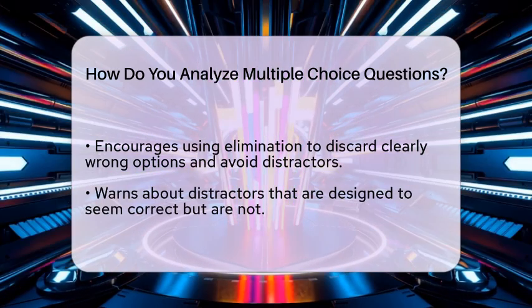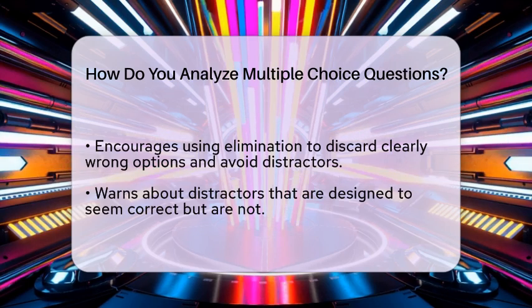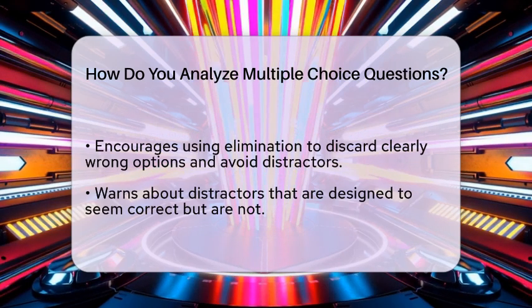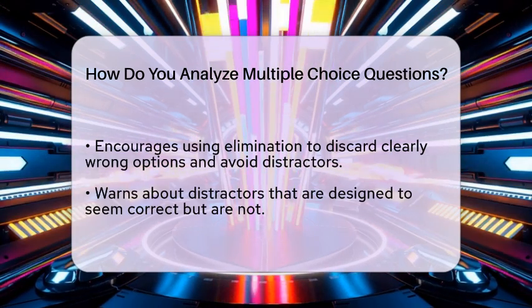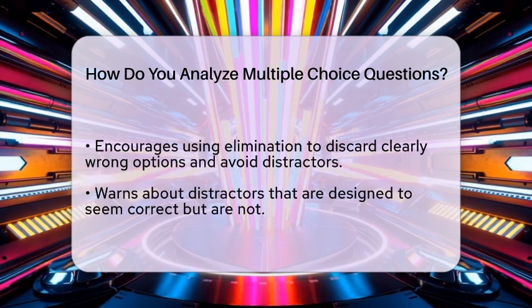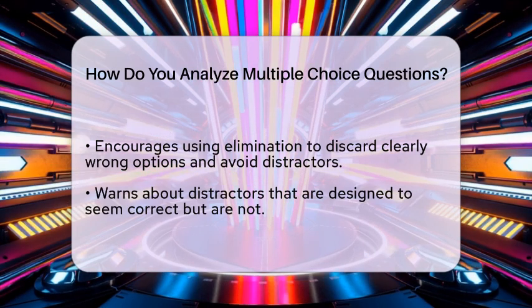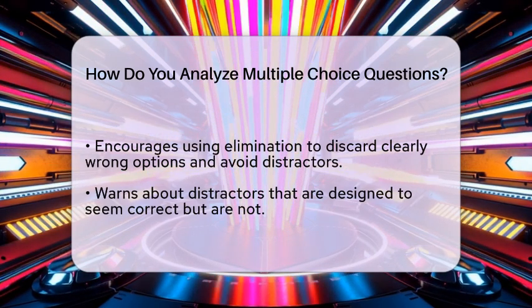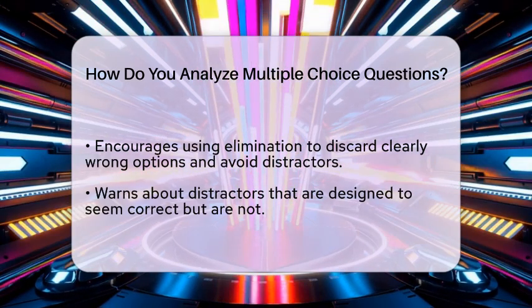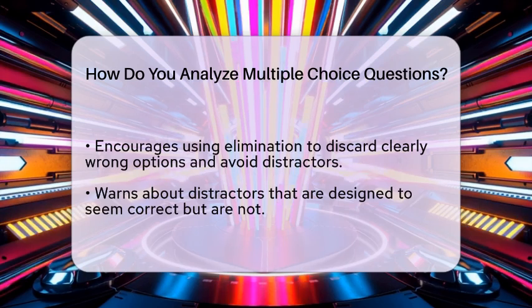Use the process of elimination. Cross out the choices that are obviously wrong. This makes your decision easier and increases your chances if you need to guess. Be cautious of distractors. These are wrong answers that seem believable. They are meant to trick you, so think carefully about each one.